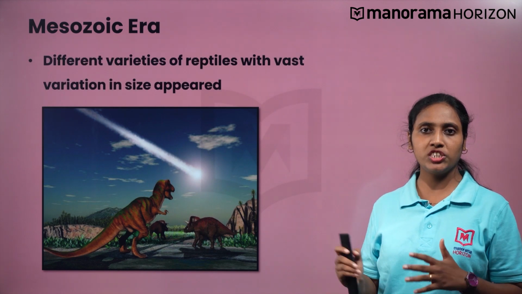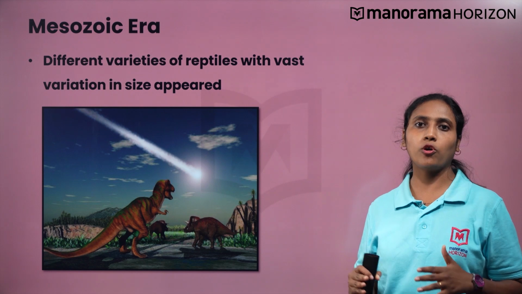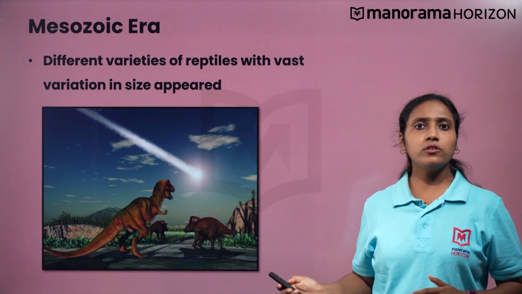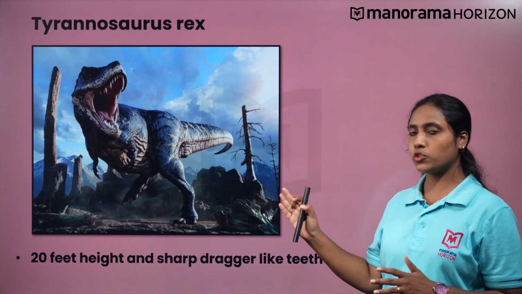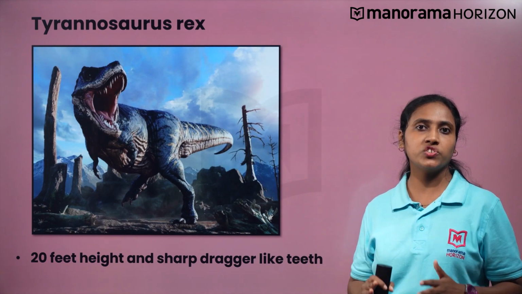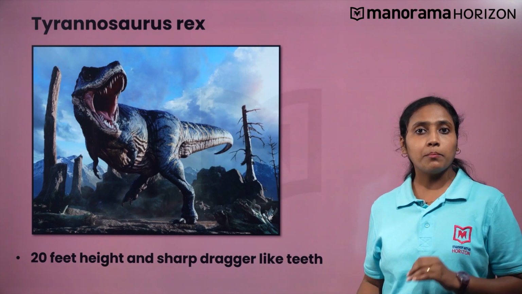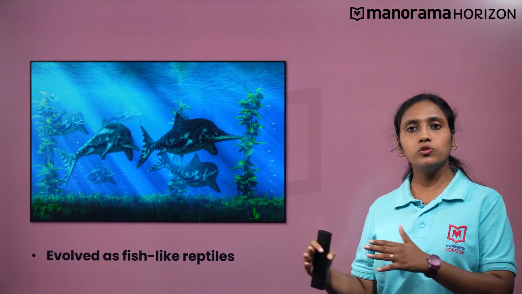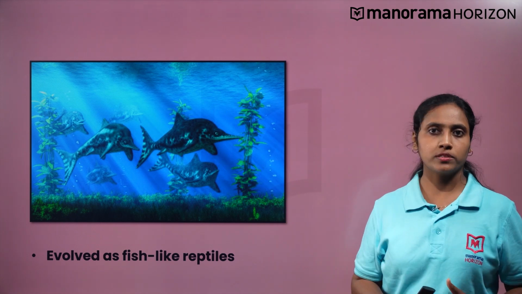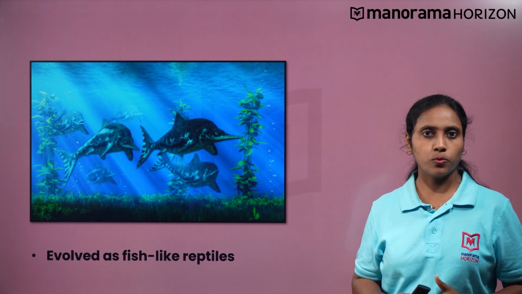In the next 200 million years, that is, in the Mesozoic era, many different types of reptiles with vast variation in size and shape evolved on Earth's surface and dominated it. The huge land reptiles were dinosaurs. Tyrannosaurus rex is considered the biggest of all the dinosaurs, with about 20 feet in height and huge ferocious dagger-like teeth. Some reptiles are believed to have gone back to water and evolved as fish-like reptiles such as Ichthyosaurus around 200 million years ago.